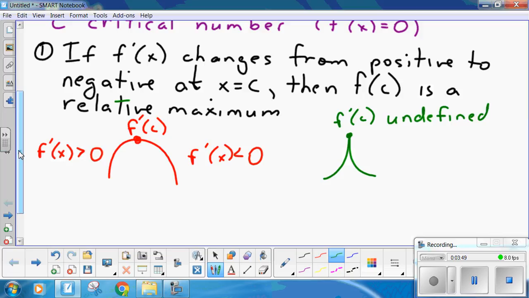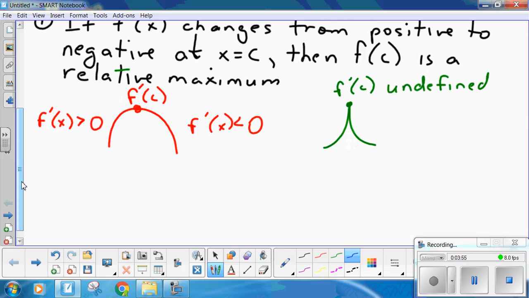Now take a wild guess what the second half of the first derivative test is. First two guesses don't count.